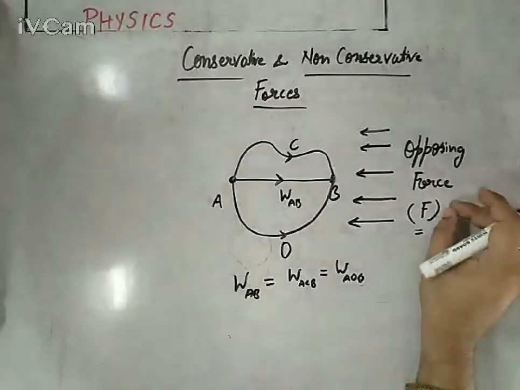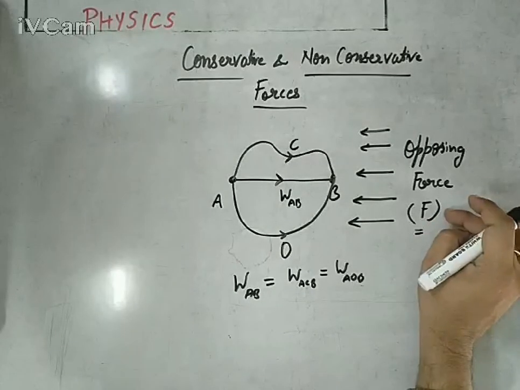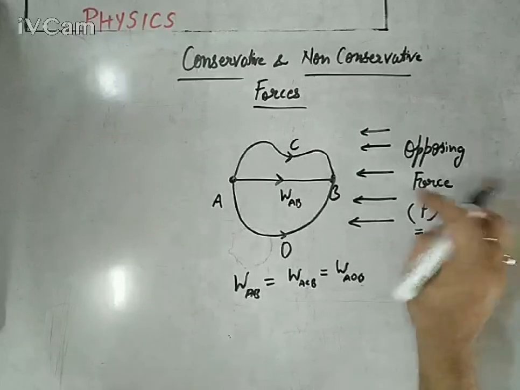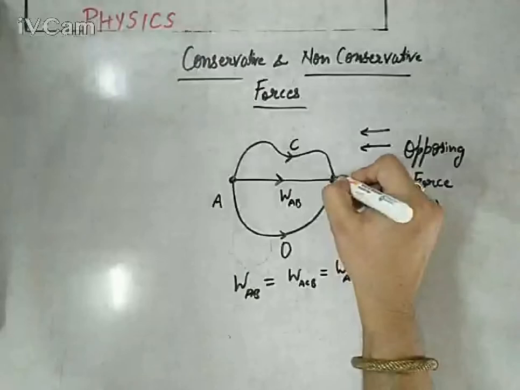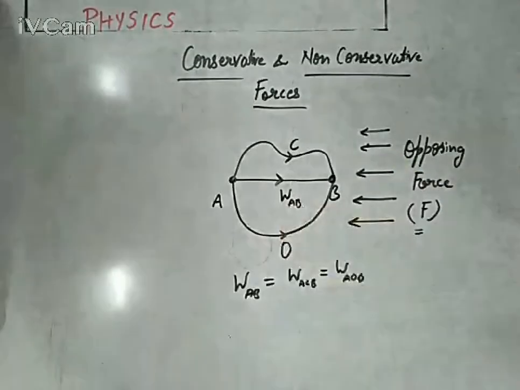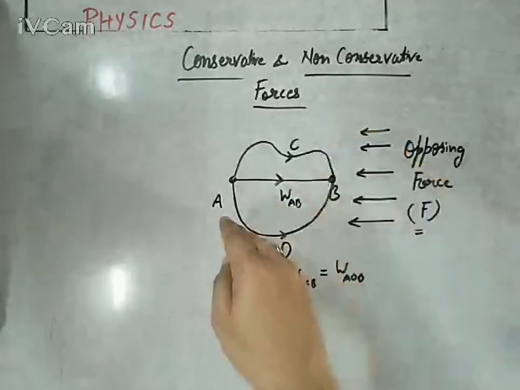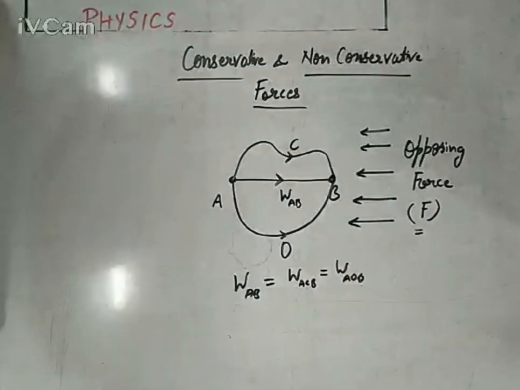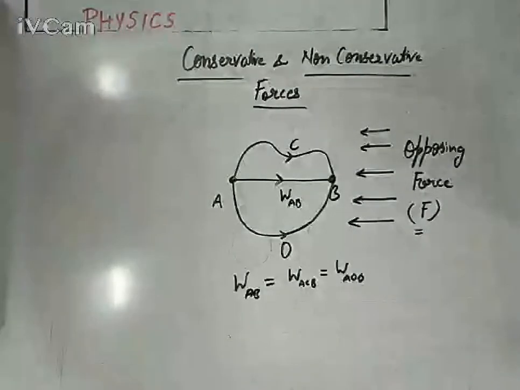The opposing force, or we can say a conservative force, is a force against which if we are doing some work from one point to another point, there will be no dependency on the path. Whether you go A to B directly, or A to C to B, or A to O to B, it is totally independent of path. In that situation, that particular opposing force is called conservative in nature.